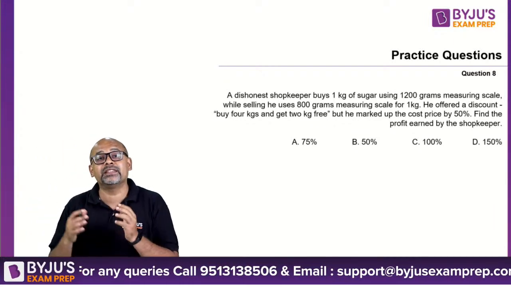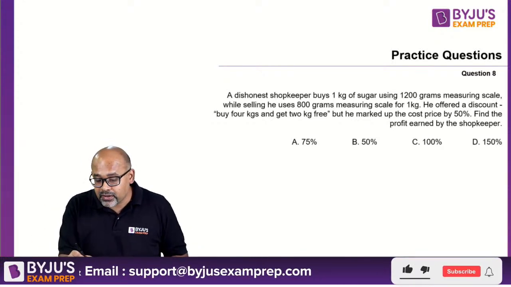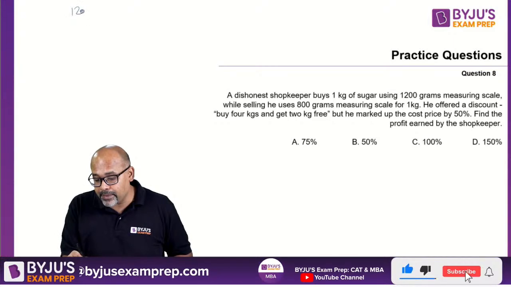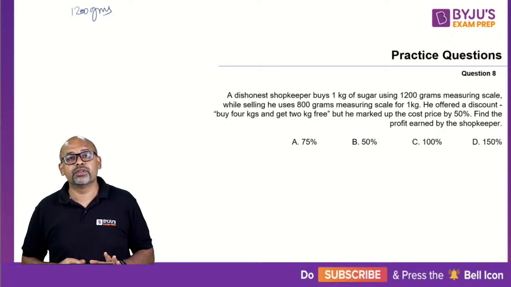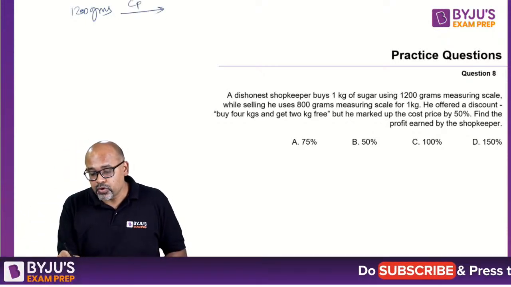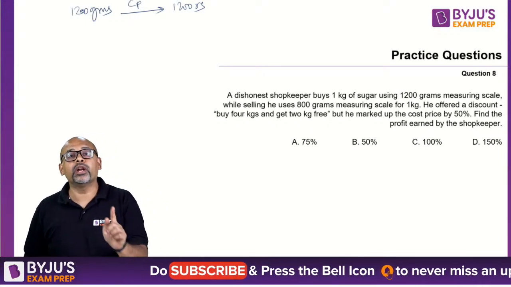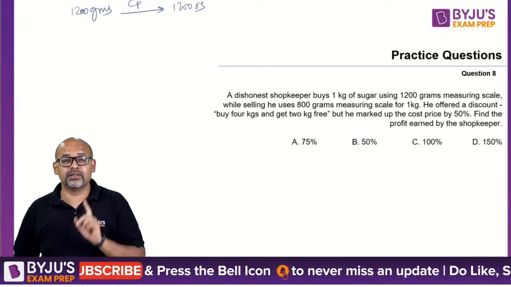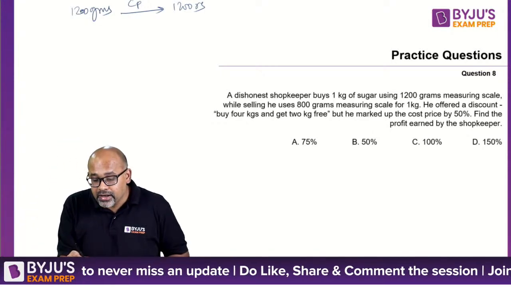So what is the basic idea here? Whenever you have a dishonest shopkeeper, start with what he is buying, 1200 grams. Take the cost price to be 1200 rupees, a 1-to-1 mapping for the cost price. But what does it mean?